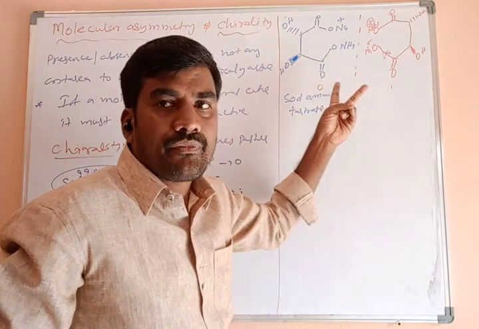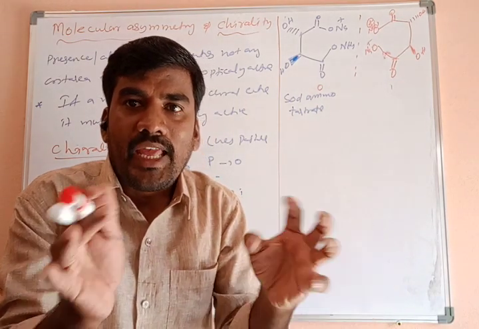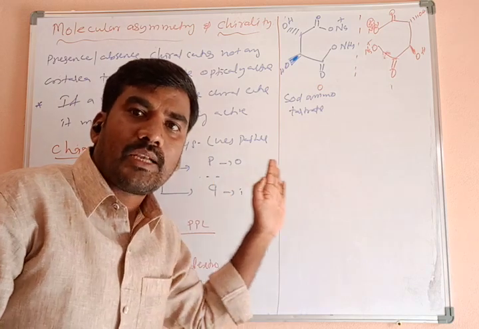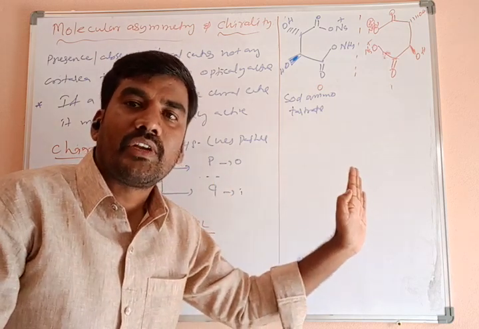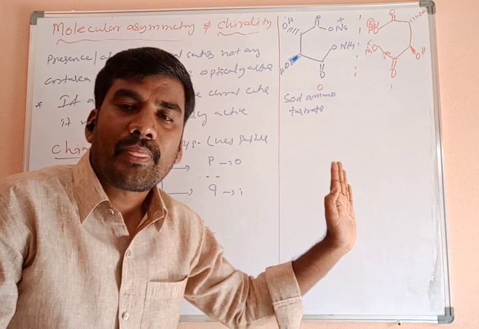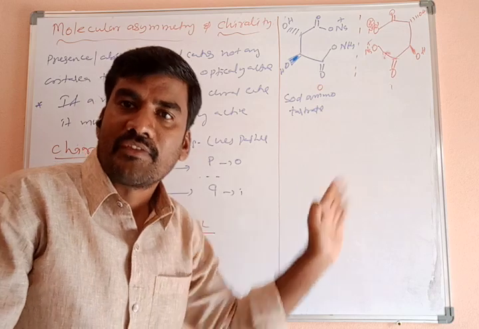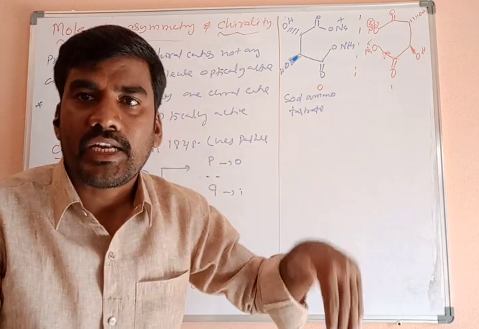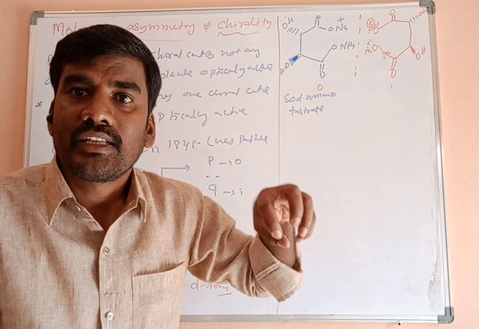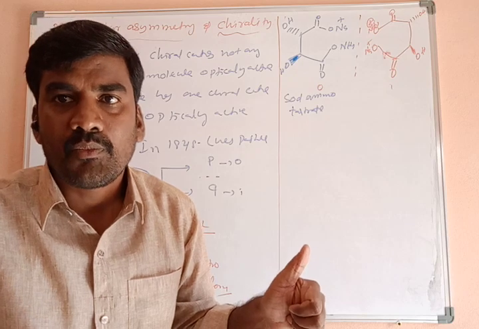Two forms are there. Now the two forms are separated and made into an aqueous solution, and plane polarized light is passed into that solution. When it enters the aqueous solution of sodium ammonium tartrate, one rotates left side, another rotates right side. The magnitude of rotation of plane polarized light is the same, but opposite in direction.